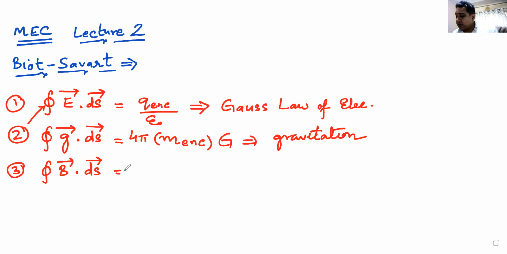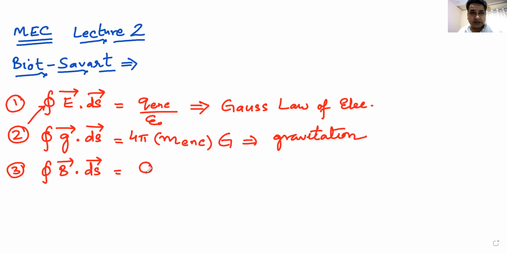What is the Gauss law for magnetism? Surface integral of B dot ds over a closed surface. If I integrate magnetic field over a closed surface, what will I get? Mu naught NI. We will get zero. Yes. The magnetic flux over a closed surface is always zero, because the magnetic monopoles do not exist.